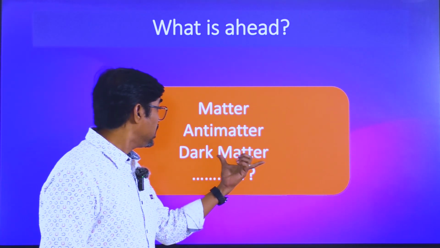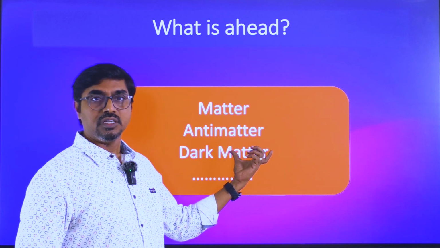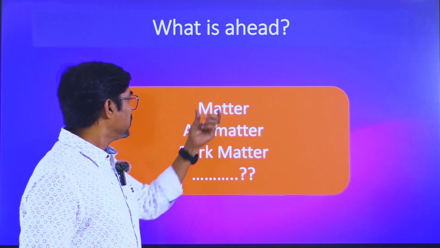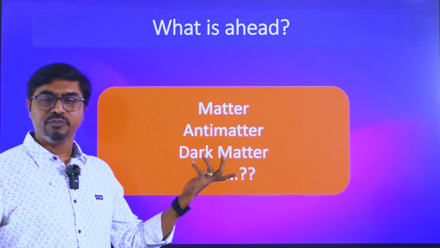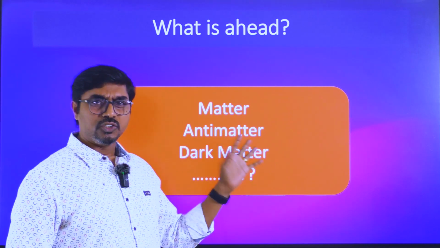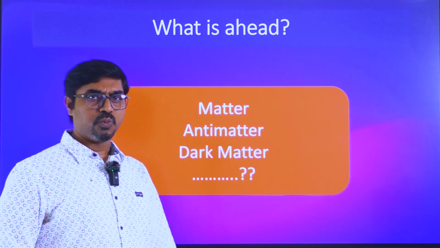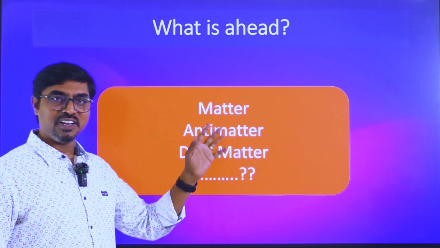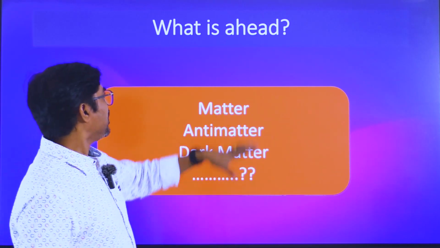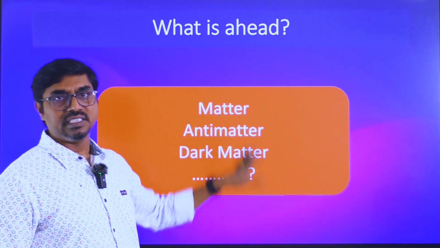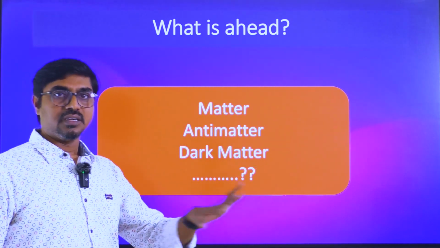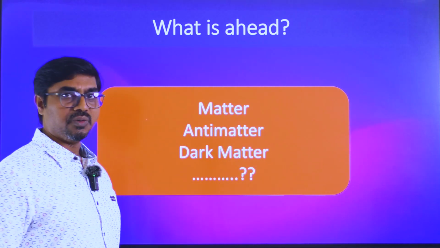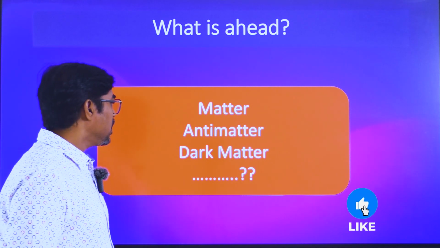They say that it will be nearly 85% of the total matter in the entire universe. So ordinary matter is probably about 15%. Dark matter and dark energy together are probably around 85%. That's a proposal we have. It has not been confirmed. Once it is confirmed, it will come into your textbook. But right now, this is the discussion happening at the scientists' exploratory level. So that's what we have here about matter.